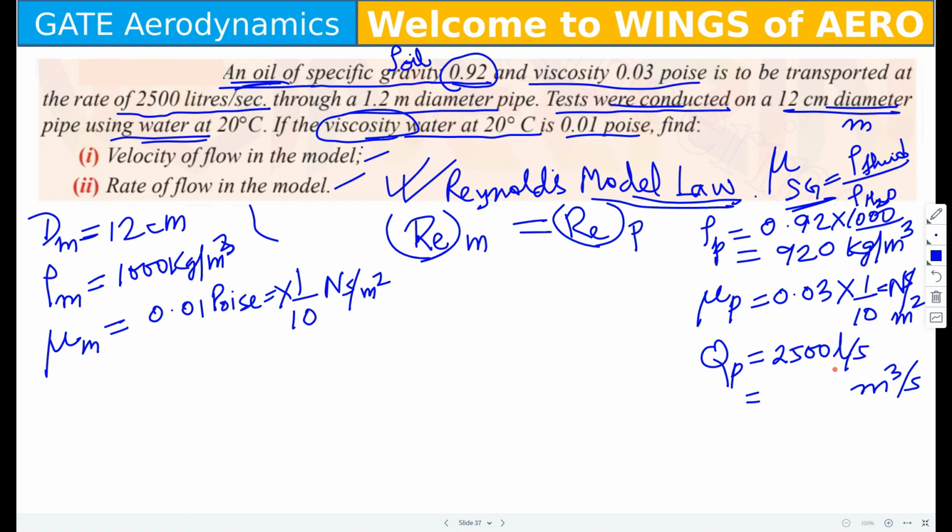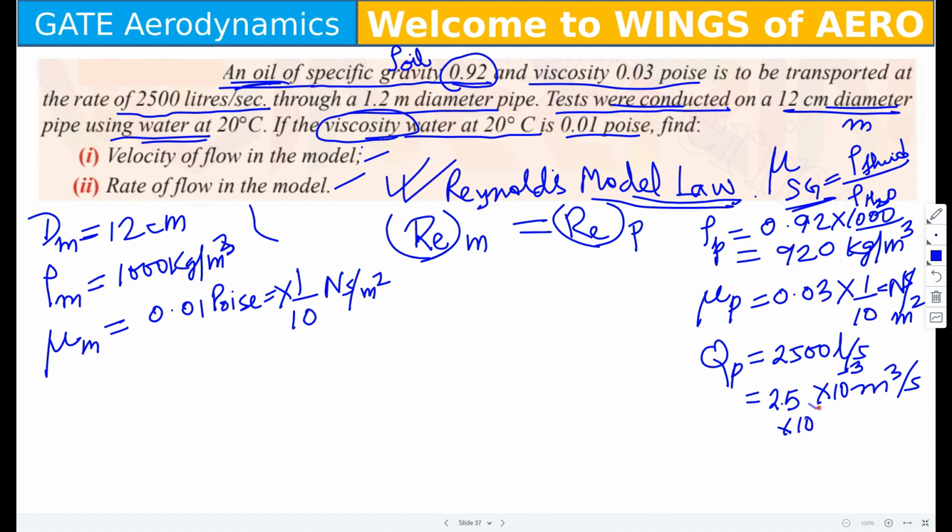So how to convert liter to meter cube? 1 liter is equal to 10 power minus 3 meter cube. Yes, please do remember these things.